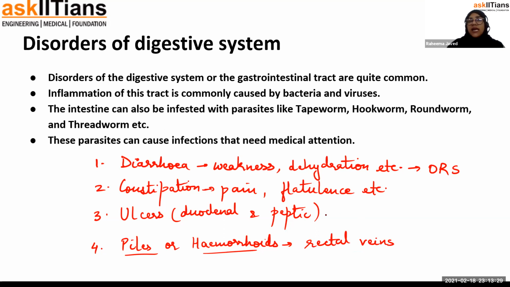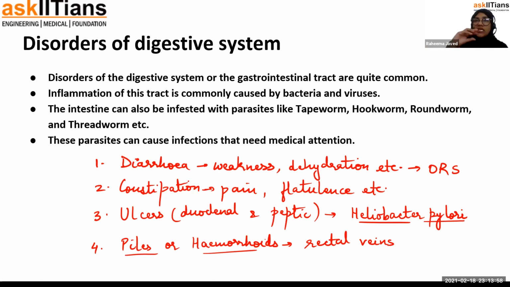Ulcers, on the other hand, are caused by a bacteria known as Helicobacter pylori. This bacteria lives under the epithelial lining of the small intestine and stomach.